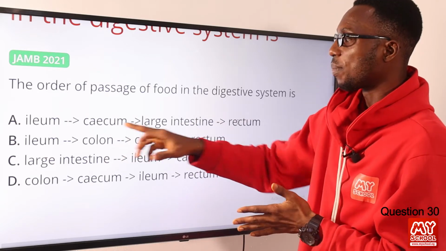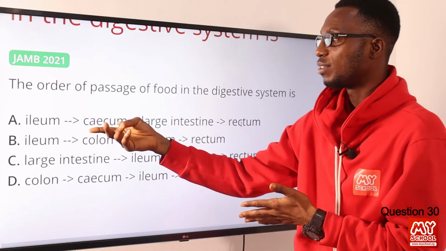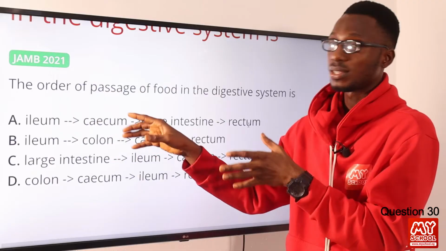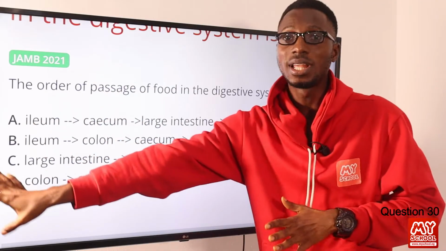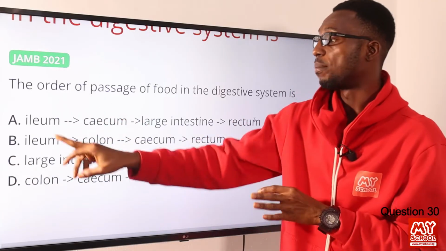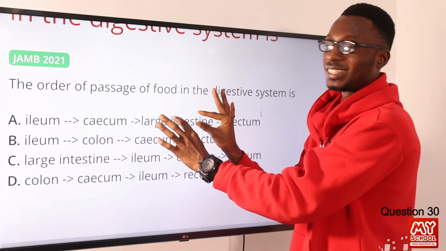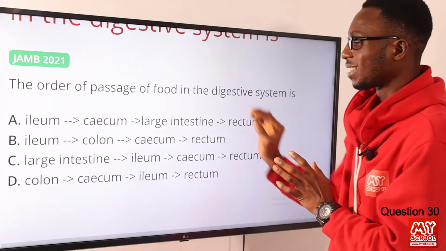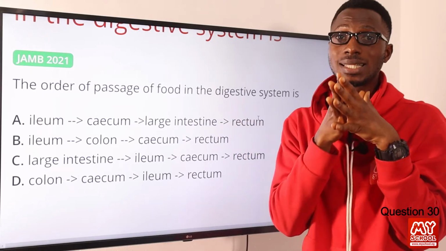The cecum is the first part of the large intestine. Coming from the ileum, the next thing you should meet is the cecum, the link between the small and large intestine. The cecum takes in digested liquid from the ileum. Then we come to the colon. This is what should replace what we have here. In the colon we have the undigested food.